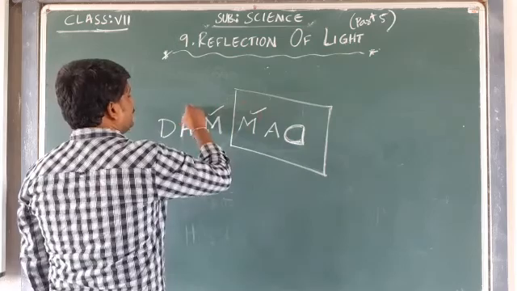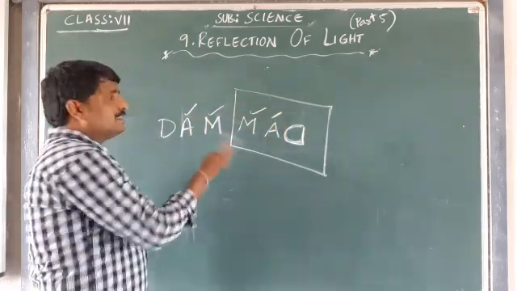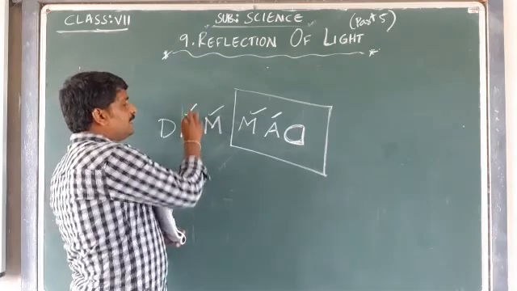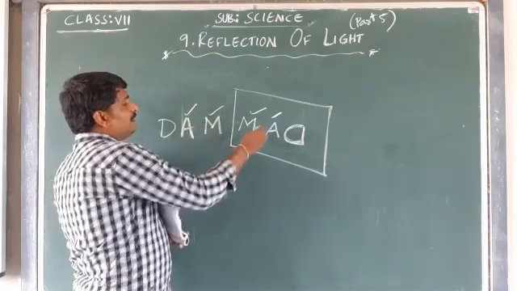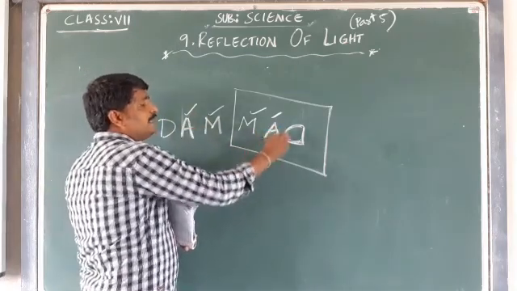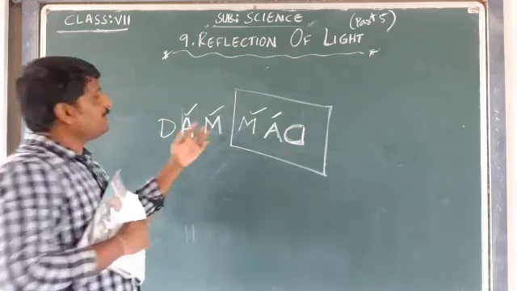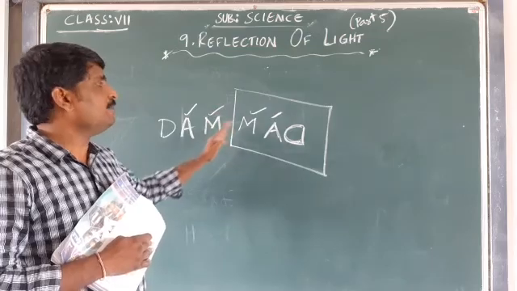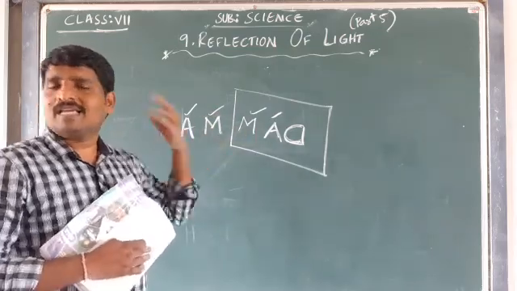M is looking like M, A is looking like A. Actually, they are flipped. Suppose if it is a red line and this is a blue line, here the red line will be appearing here, and the blue line will be appearing here. But in the mirror, the letters will look of the same type. M is looking like M, A is also looking as A.